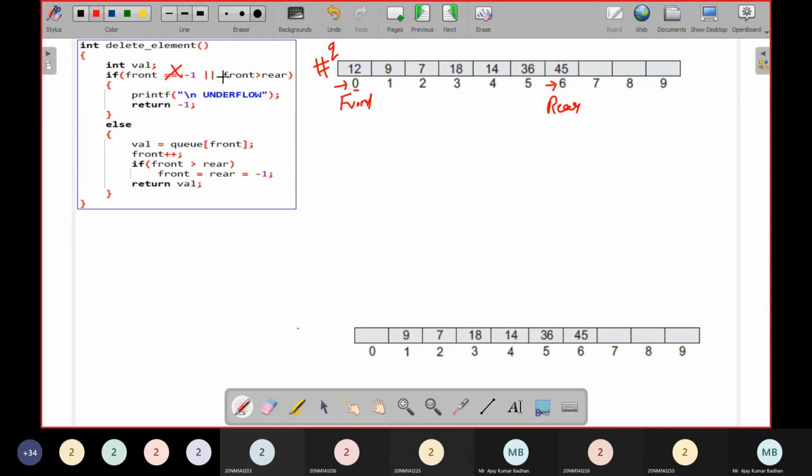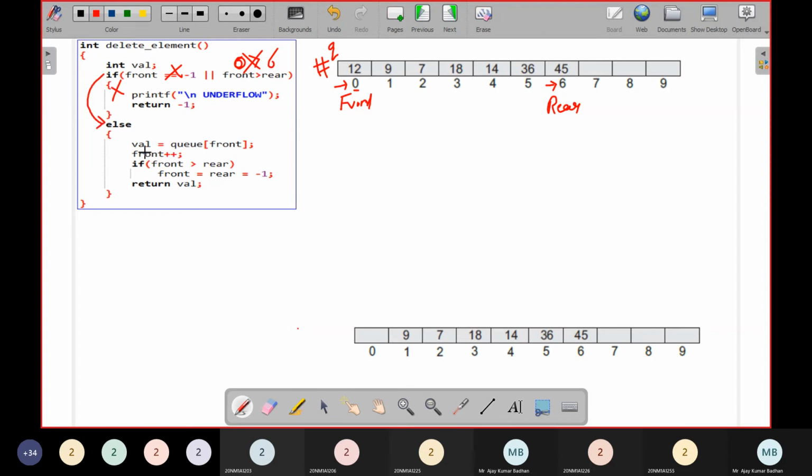This condition fails. Or is front greater than rear? Front is pointing to 0. Rear is at this position, 6. Is 0 greater than 6? No, both the conditions fail. Simply this if condition fails, so you will jump to the else part.